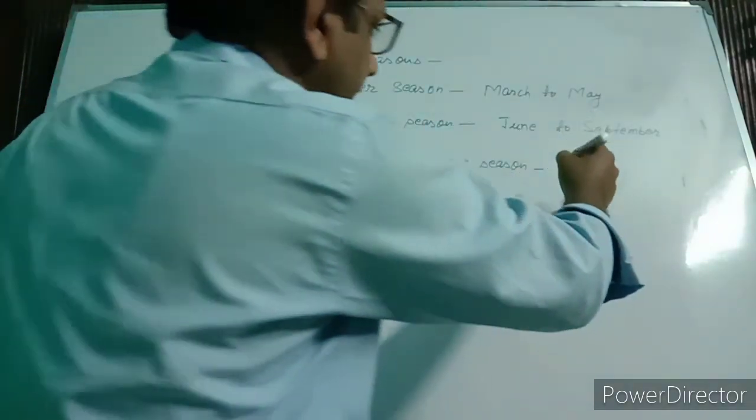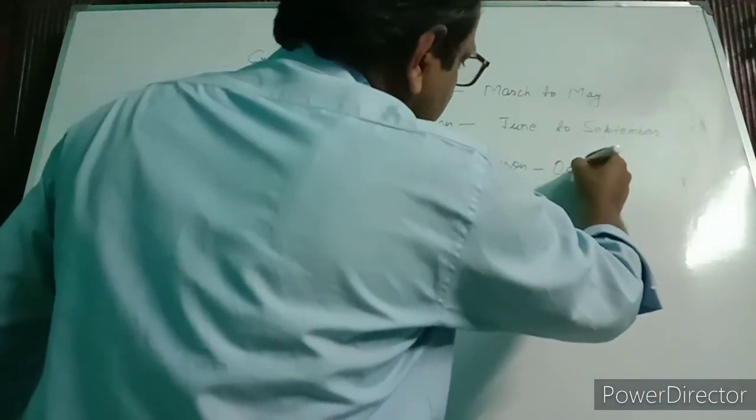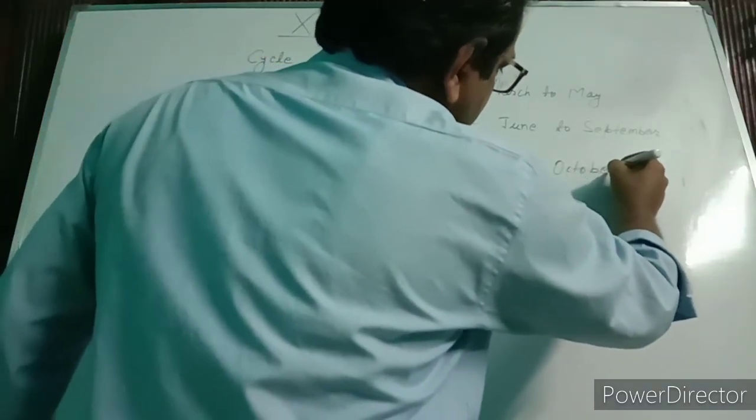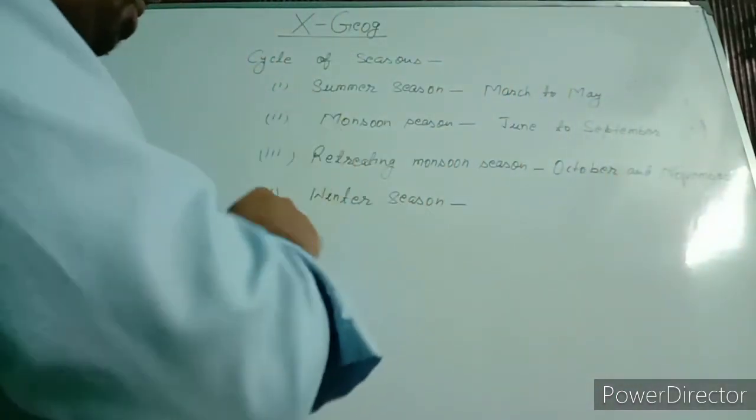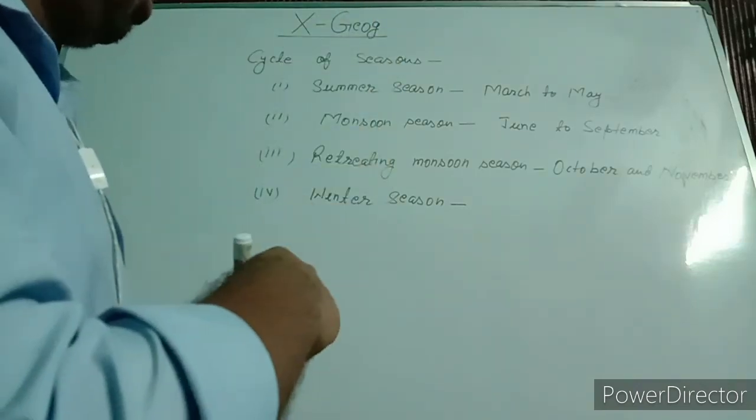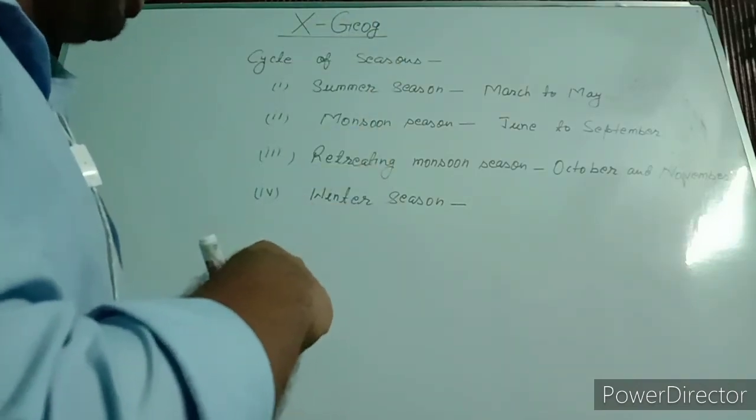Retreating monsoon is in October and November. In these 2 months, monsoon returns from western India towards eastern India.